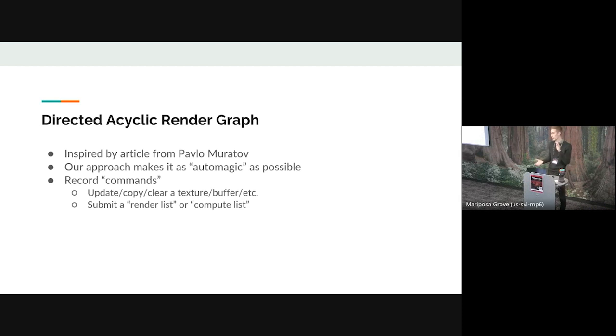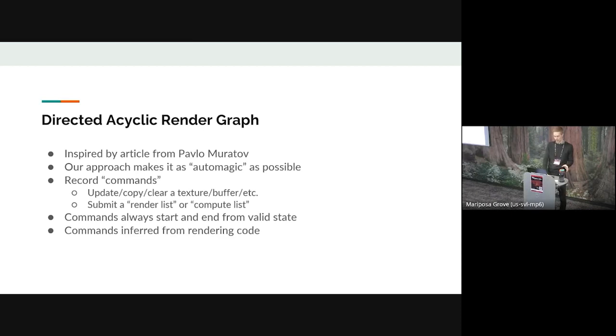You're bundling in a bunch of draw commands, and you're specifying color attachments, depth attachments, and whatnot in that. And importantly, we make the assumption that commands always start and end from a valid state. We can ensure that because, again, we control the rendering device API, so we ensure that commands are always starting and ending from a valid state.